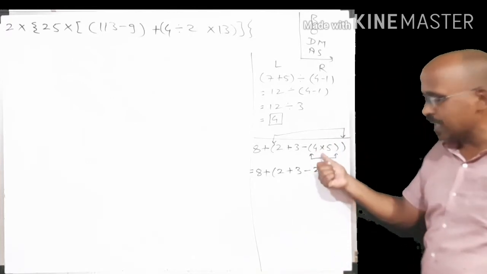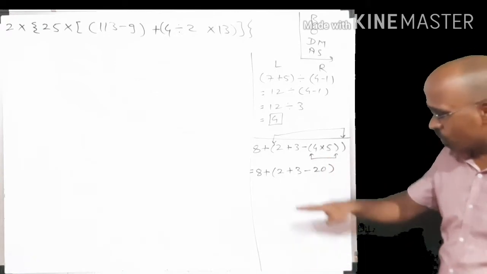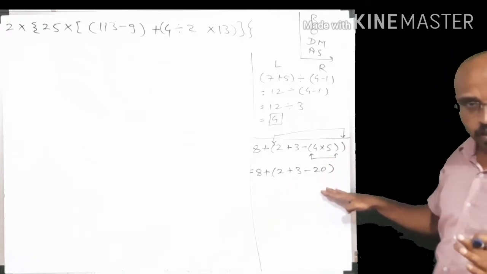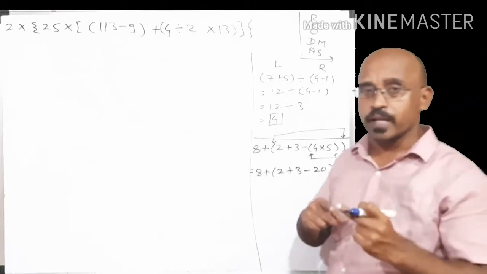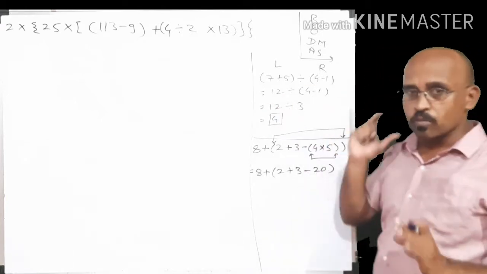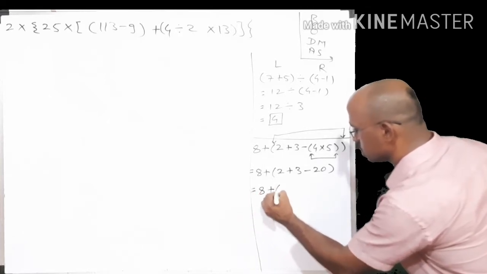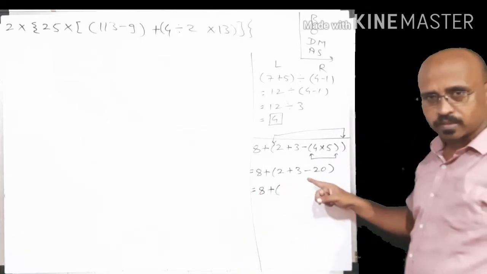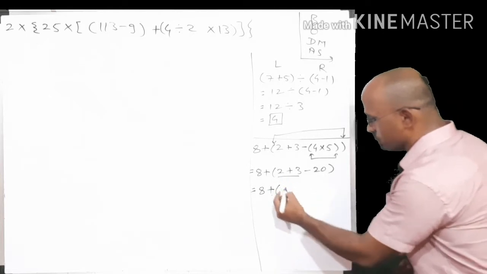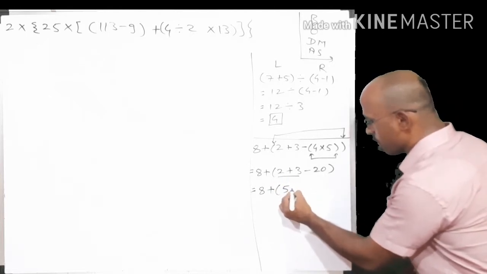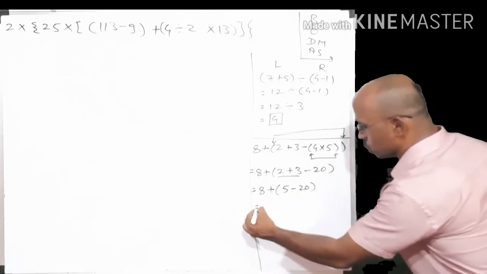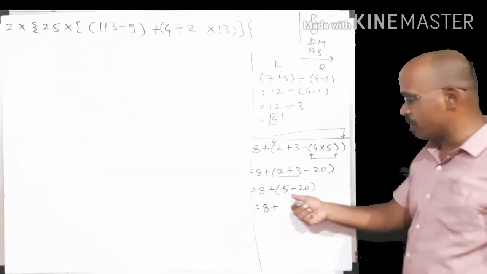Okay, so automatically the inner bracket is removed and only one bracket remains. So whenever there is nesting of brackets, we have to solve the innermost bracket first. So this operation simply will be equal to 8 plus, now here simply addition, subtraction. Leftmost we will do first: 5 minus 20.